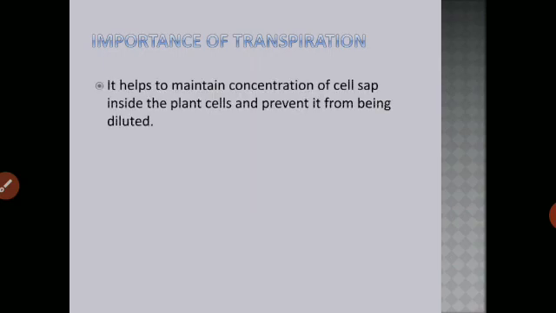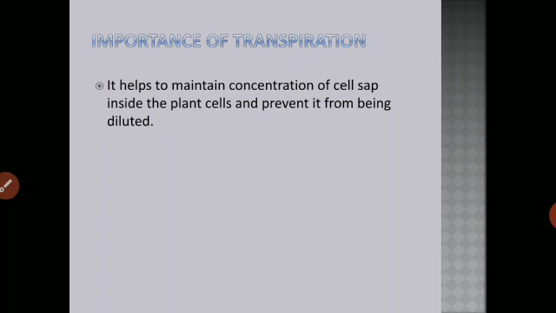Now what is the importance of transpiration? Transpiration helps the plant in many ways. First, we will see that transpiration helps the plant to maintain the concentration of cell sap inside the plant cells, and it prevents it from being diluted. Now, what do we mean by maintaining the concentration of cell sap?